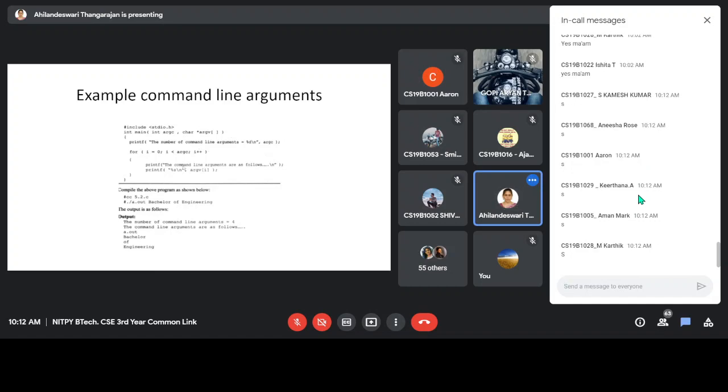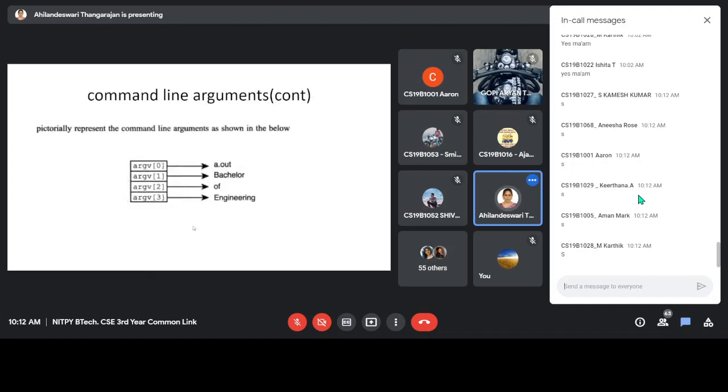Okay, this is the pictorial representation. Argument V of 0 contains a.out, 1 contains Bachelor, 2 contains of, and 3 contains Engineering. So this is how the command line arguments are stored in this array.